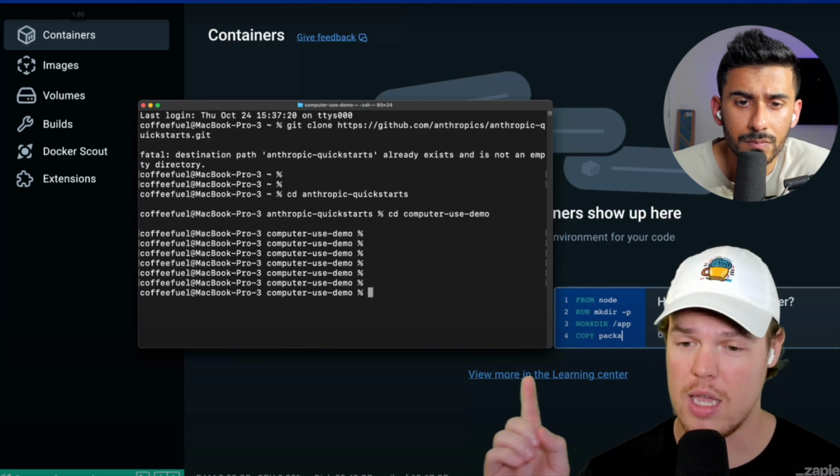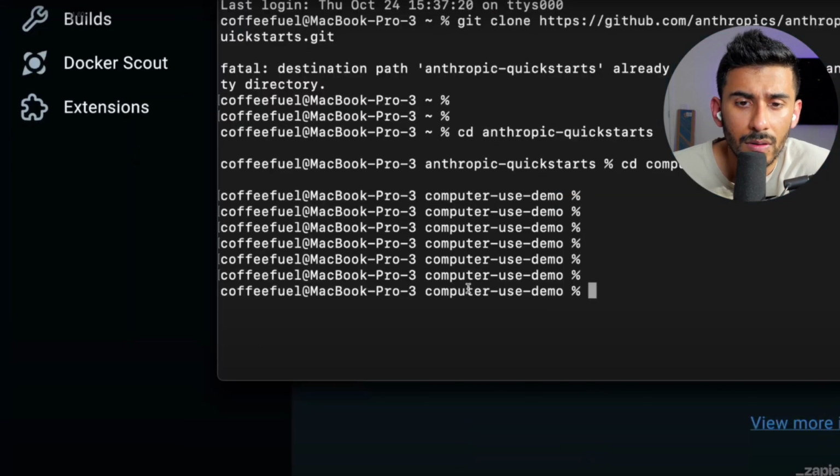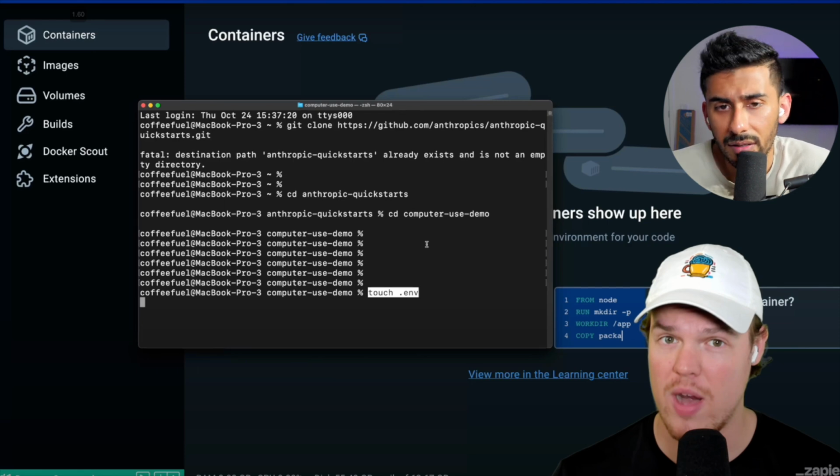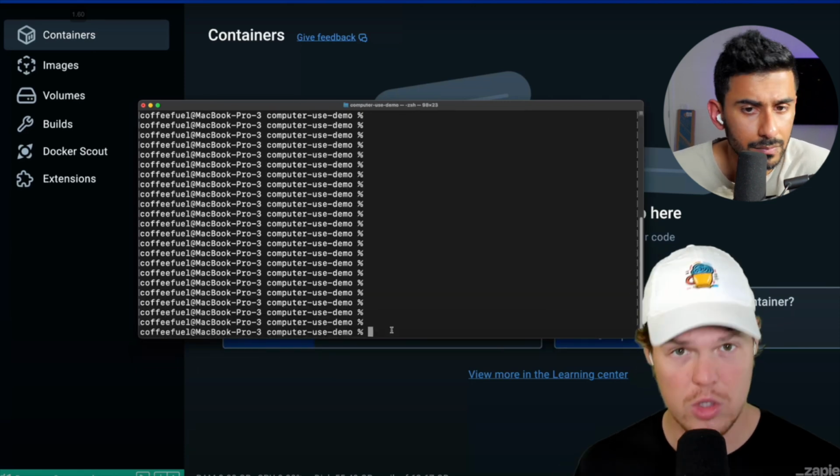So what you should see on your terminal is whatever you're using. So for me, it's coffee fuel. And then we're going to touch .env. This is going to create a file called env. Okay, so we created an env file inside of the folder. Got it. So far, so good. On to the next.